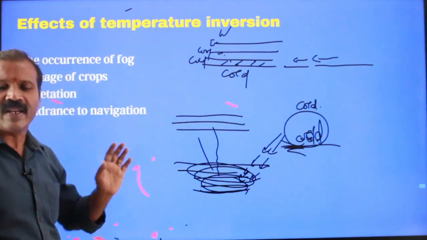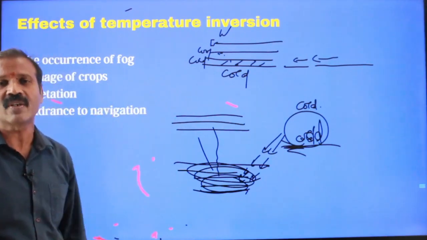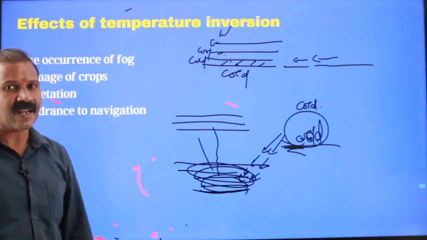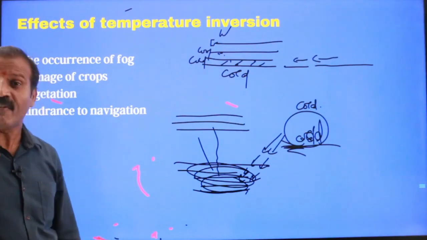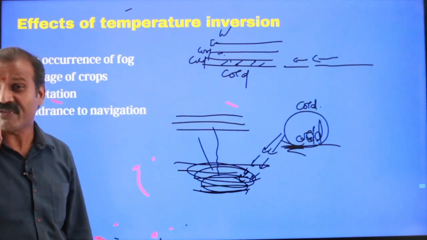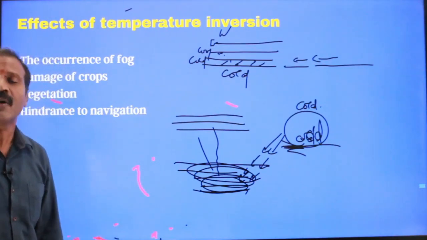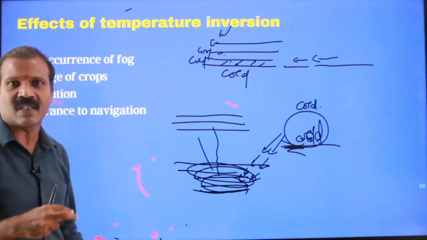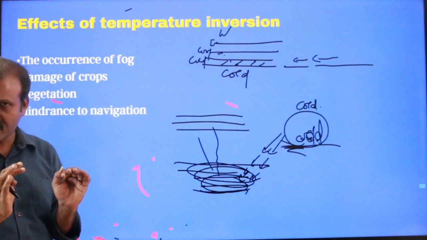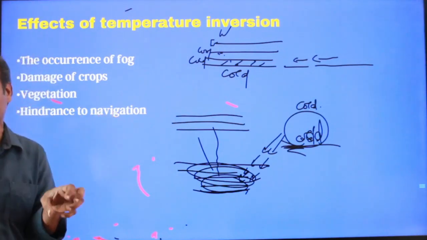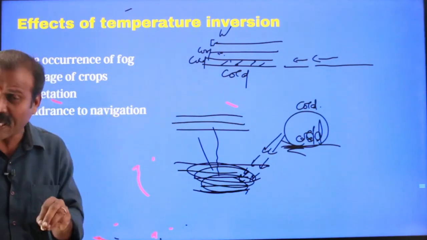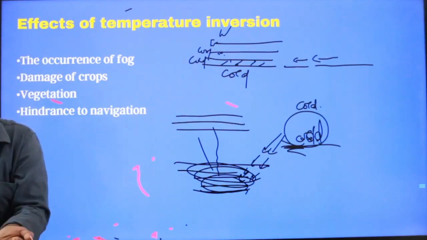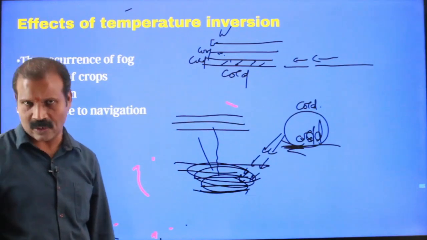So this is a way we can talk about all types of inversion that can be found within the limited space of lower layer of atmosphere for a particular point of time. So then we can talk about the effects that are being triggered by thermal inversion. That means what are the impacts that are accompanied with the genesis of thermal inversion in a particular locality.